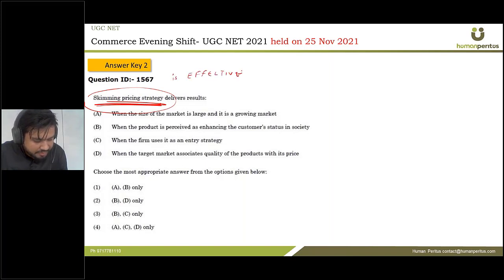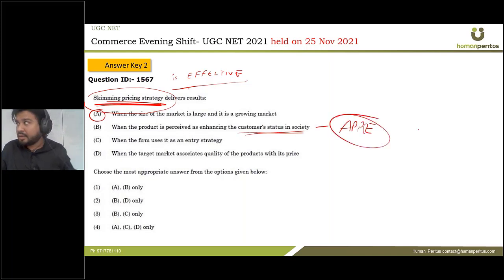Skimming price strategy is definitely effective when we are launching a luxurious product. Keeping that in mind, statement 1: when the size of the market is large and it is a growing market, I mean very generic, when the product is perceived as enhancing the customer status in society. Let us use Apple phones in the market. They are very luxurious and therefore the price is also very high. So this is the correct statement. This is effective when we use skimming price strategy.